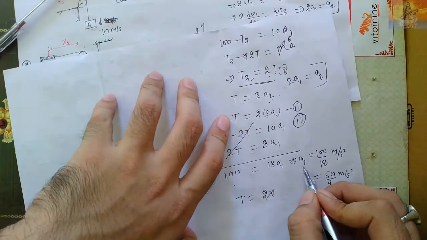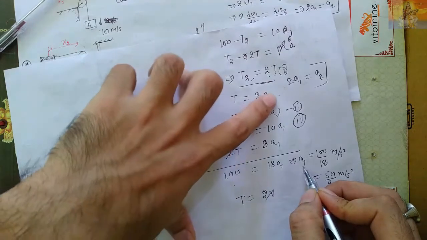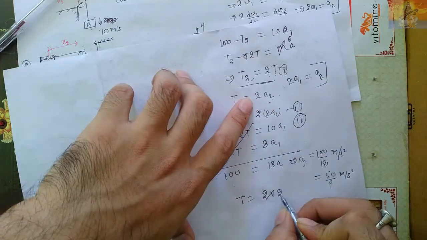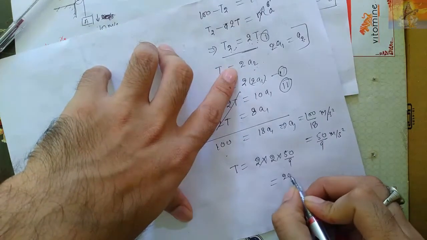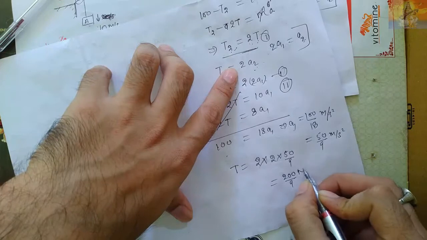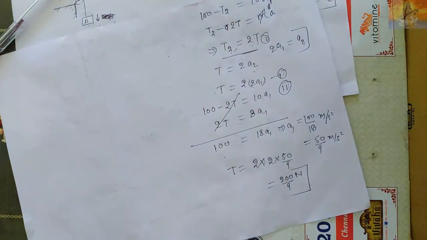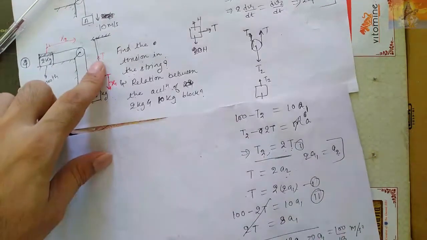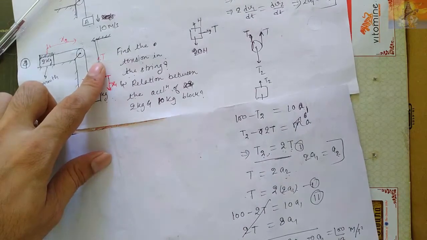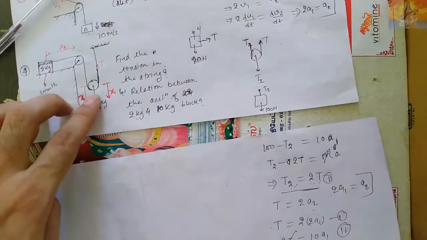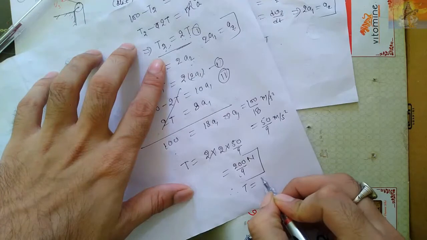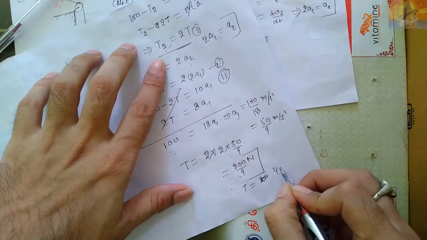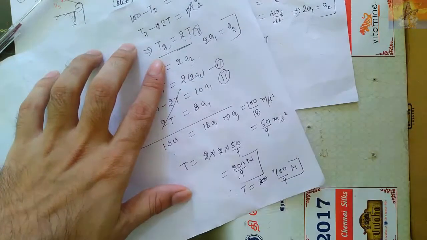This was A1, and A2 is 2 times of that, so 2 into 50 by 9, which is nothing but, I think, 200 by 9 Newton, if I have not done any calculation mistakes. So tension in this string will be 200 by 9, as well as tension in this string will be 2 times of that, because by this relation T2 is equal to 2T, so therefore 400 by 9 Newton.